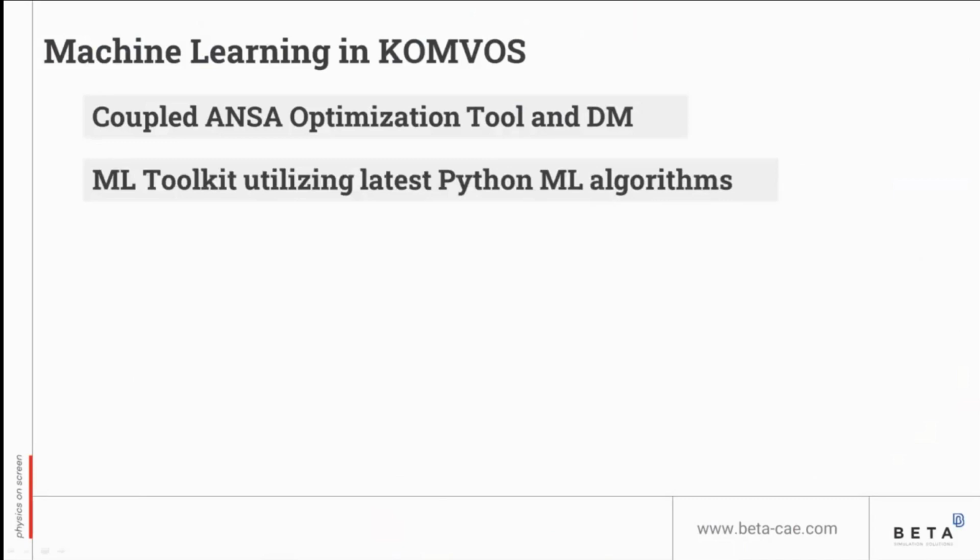The ML Toolkit, which is an add-on in our beta software suite, makes training and use of machine learning and prediction models possible. This enables the analysis of cases of models' behavior in a fraction of the finite element analysis time, utilizing the latest machine learning libraries of Python, and it is synchronized for Windows and Linux machines.